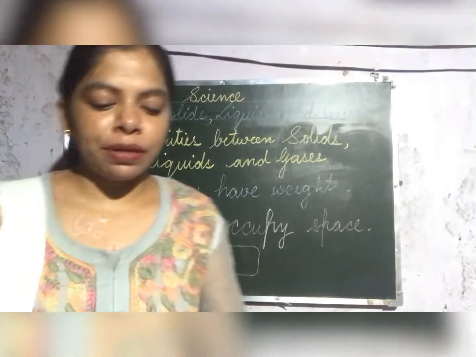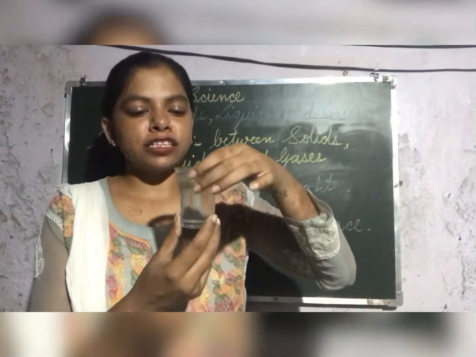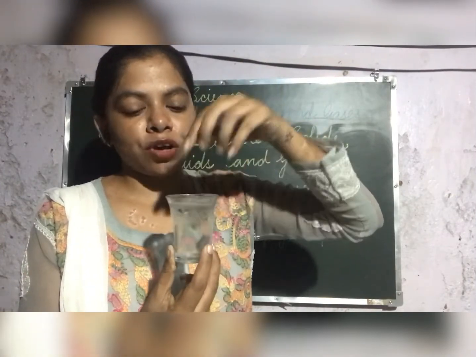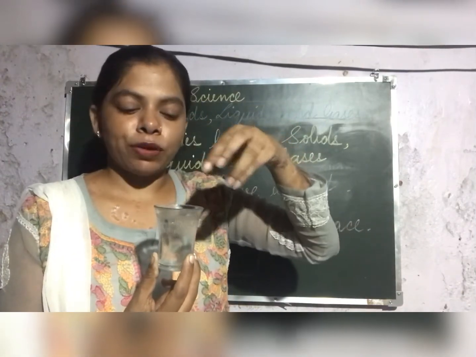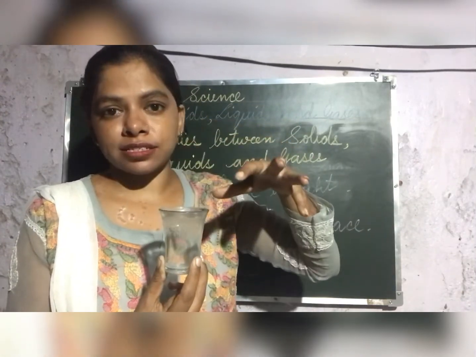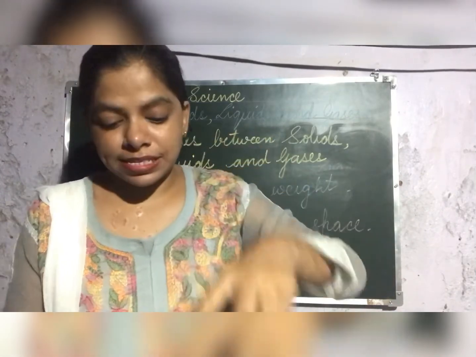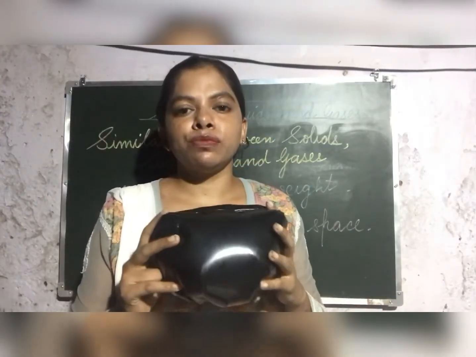Second example is of liquid. This glass is filled with water. Now children, you cannot pour more water in this glass. Why? Because this glass is already filled with water. Water is liquid and water has taken the space in this glass. So this proves that liquid occupies space. This polythene is filled with air. That's why this polythene has grown bigger. This proves that gas also occupies space.